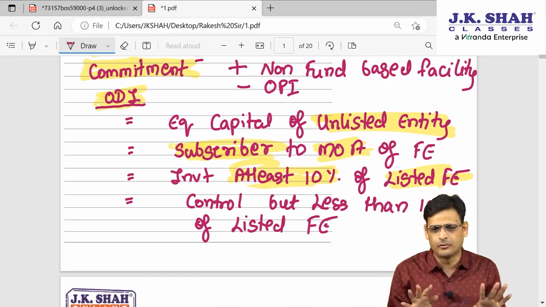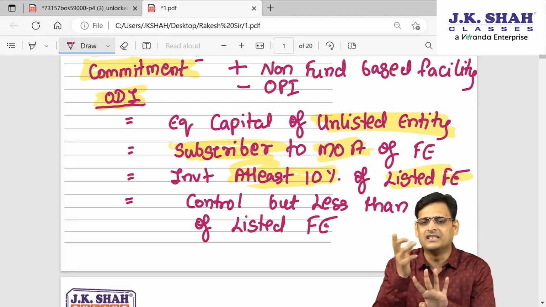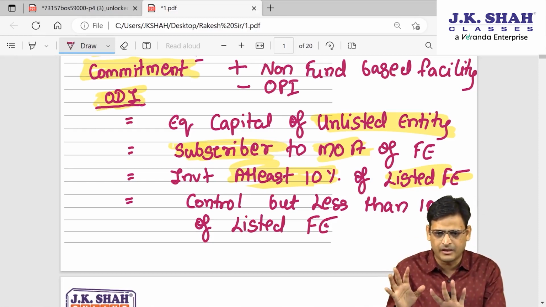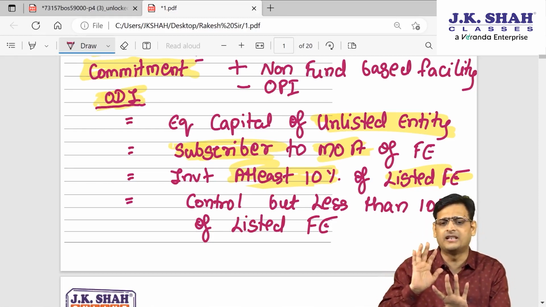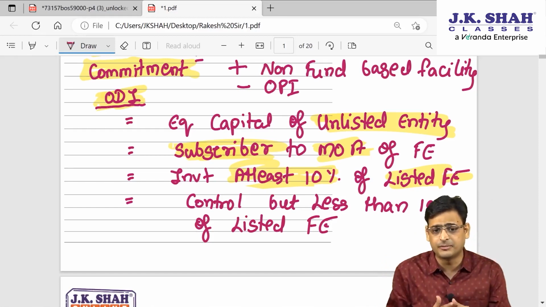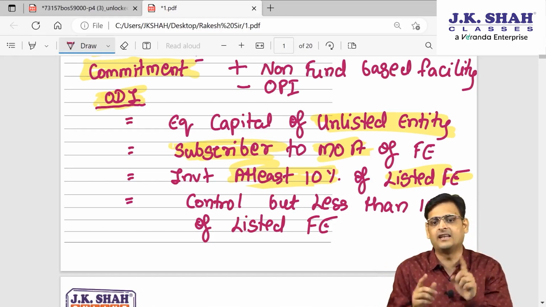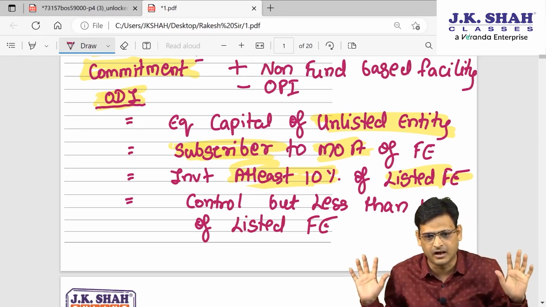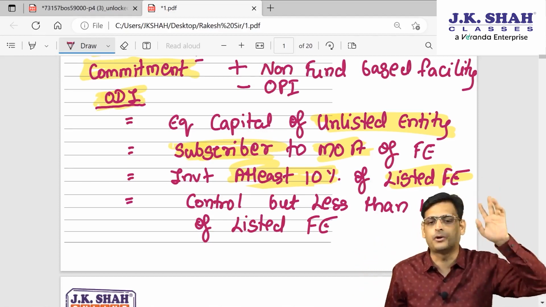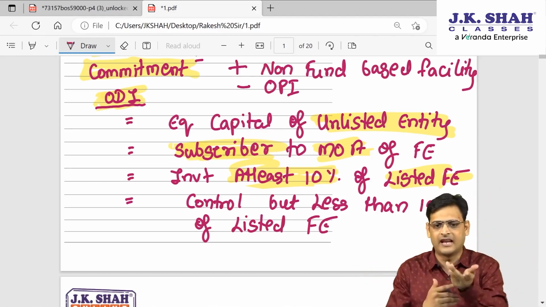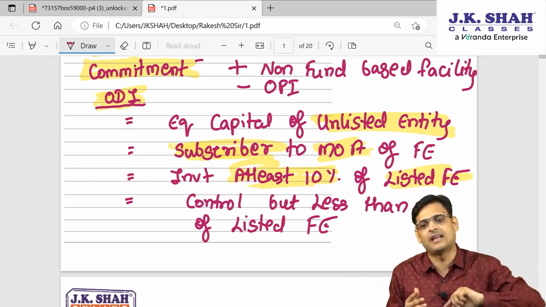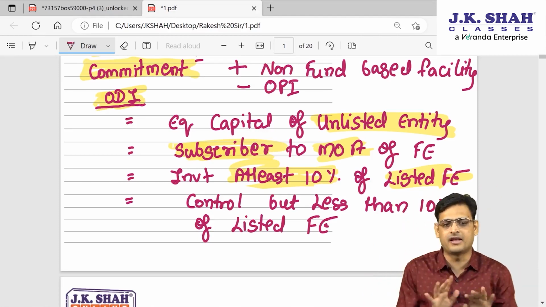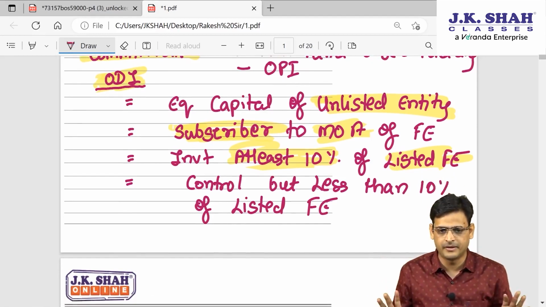So in that case there are four ways. If that foreign entity is unlisted, then holding any equity capital. Or if you are subscribing to the memorandum of that foreign entity, then also it is ODI, kind of ownership. Or if it is listed, then either you should have 10% of share capital or you should have control. In either situation, having 10%, it will be treated as ODI. Having less than 10% but having control, then also it will be treated as ODI. I hope it is clear to everybody.